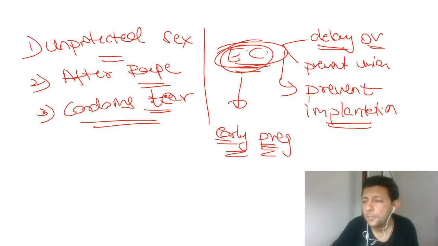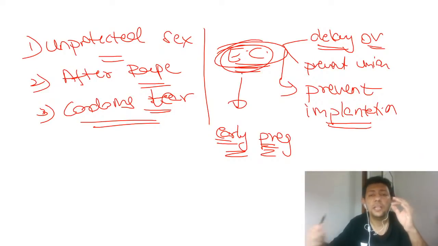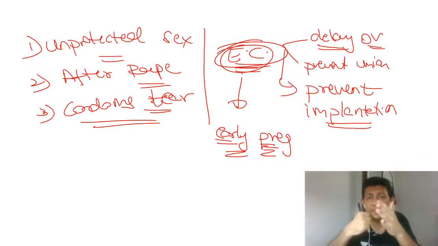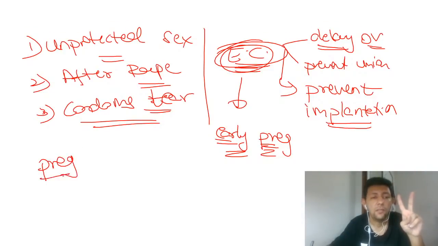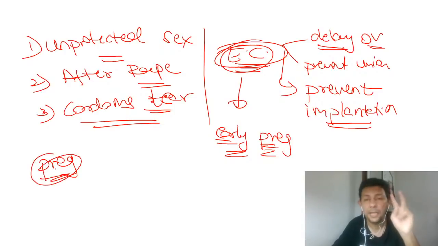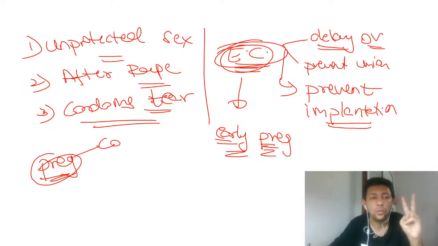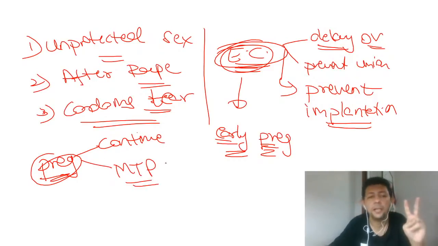Please pay attention: with emergency contraception, once the patient is pregnant, there are only two options. What are the two options if the pregnancy is already confirmed? Either you continue the pregnancy or you go in for MTP, which is a totally separate discussion. Is that understood to all of you?